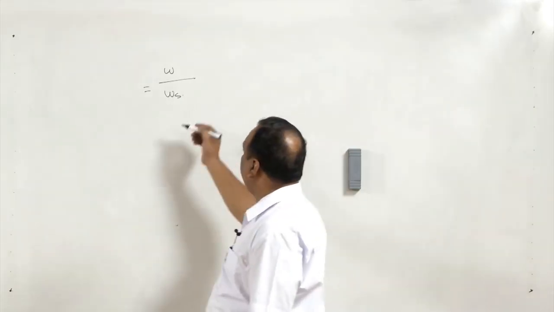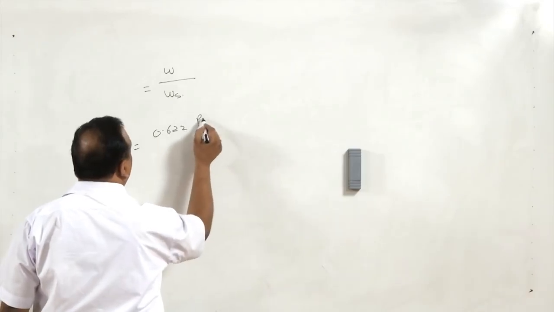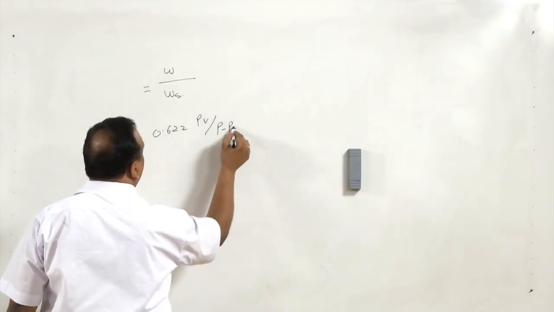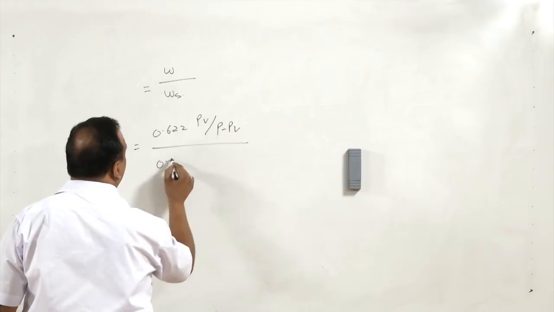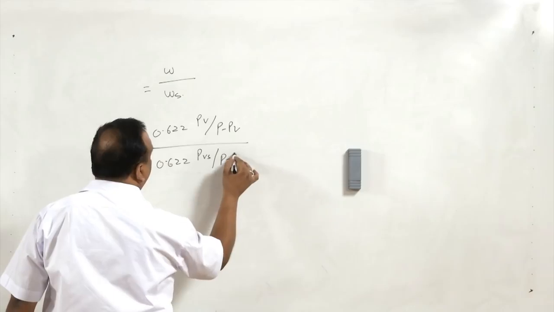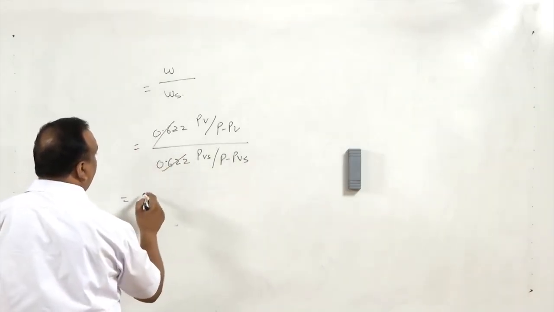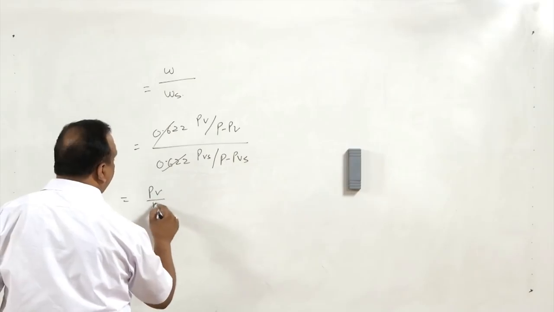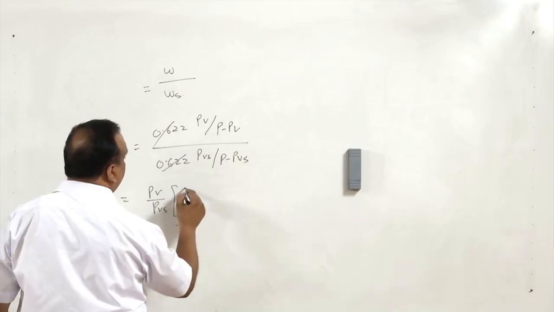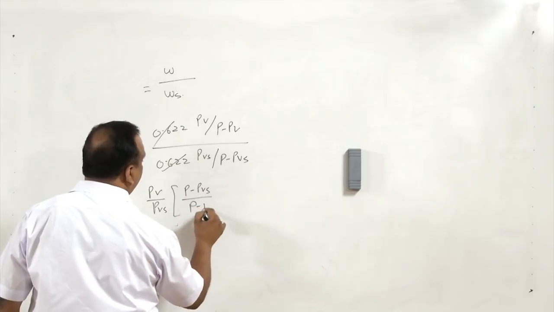So, if we take specific humidity of air 0.622 PV divided by P minus PV, and specific humidity of the air when it is saturated, 0.622 PVS divided by P minus PVS, then we are going to have PV by PVS times P minus PVS over P minus PV.